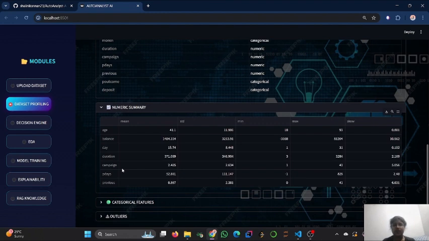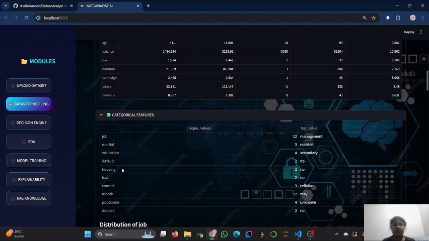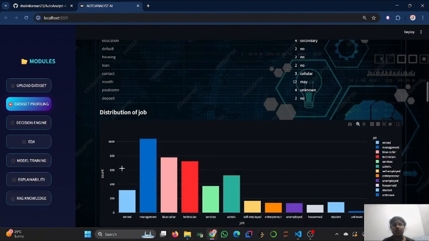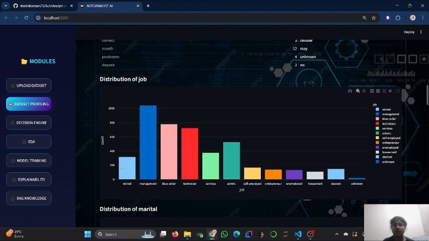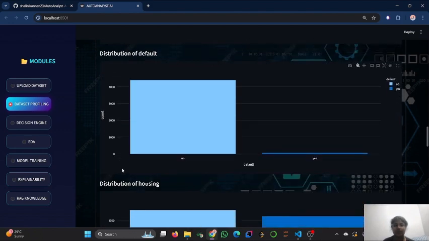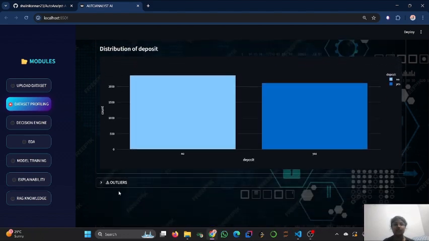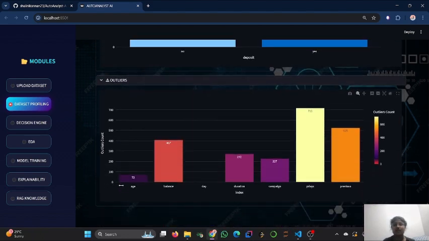And we have the numeric summary, which calculates the mean, standard deviation, minimum, maximum, and the skew values for that data set. And for the categorical features, we have plotted the graph for each and every feature in the data set, showing the count, for example for job. Through this, the data analyst will be able to easily analyze the data set. For each and every feature, we plot the graph for the distribution and the count. Followed by that, we have outliers, showing where all the outliers are present.